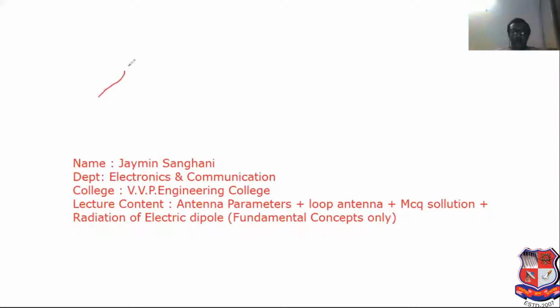Assume that this is the transmitting antenna, TX. Here, assume that this is RX, the receiver antenna.